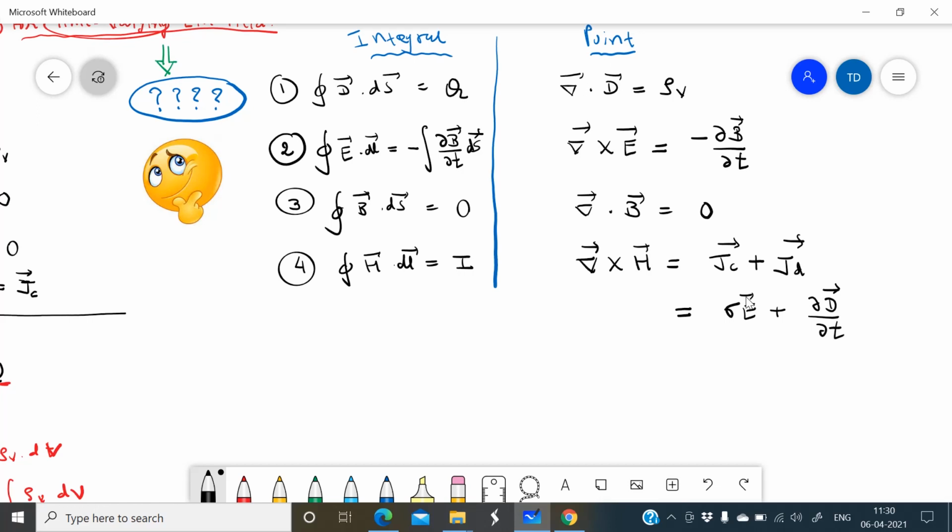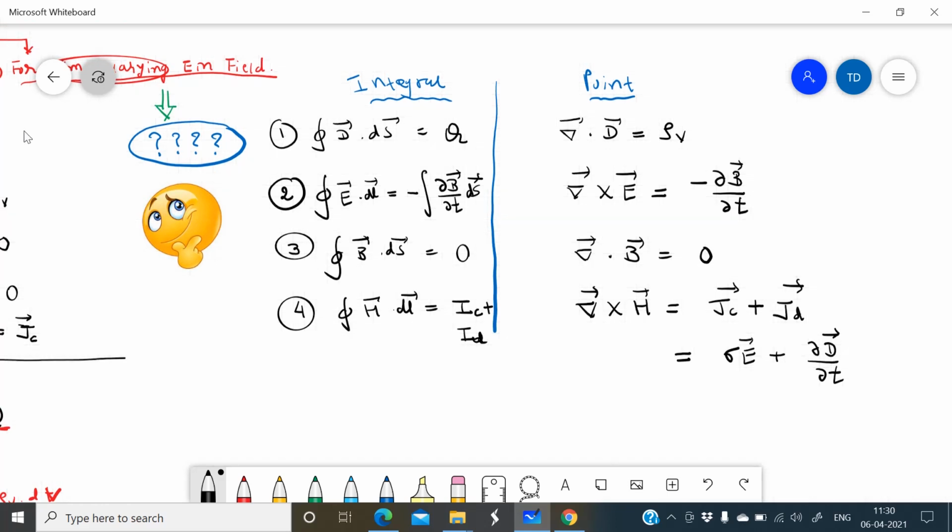That is why integration H into dl is Ic, the conduction current, plus the displacement current, Id. So these are the four Maxwell equations for time varying electromagnetic field.